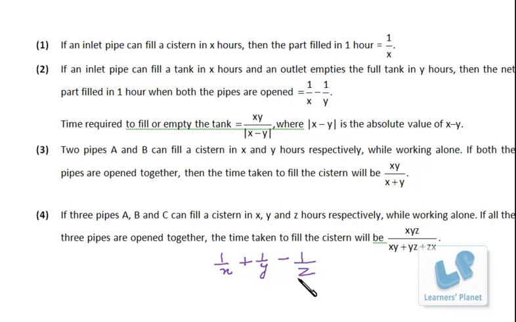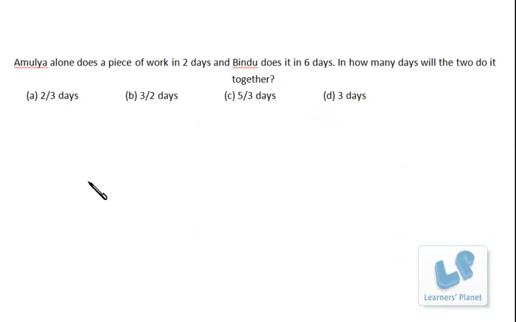Now let's take some examples. Let's see this question. Amulya alone does a piece of work in 2 days and Bindu does it in 6 days. In how many days will the two do it together? A very simple concept of time and work. Amulya is doing the work in 2 days, which means in a single day he will be doing half of the work. Similarly, Bindu is taking 6 days to finish the work, which means in a single day she will be doing 1 upon 6 of the work.